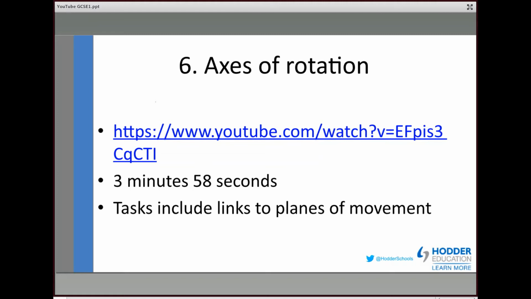So if you are going to try and use this one, we'd suggest you do the planes one first before the axes. And you end up with the combinations of sagittal plane, transverse axis, frontal plane, sagittal axis, transverse plane, longitudinal axis. And those correlations can be remembered with a little rhyme called sometimes fun starts too late. And the first letters of that rhyme give you the first letters of the plane, then the corresponding axis.